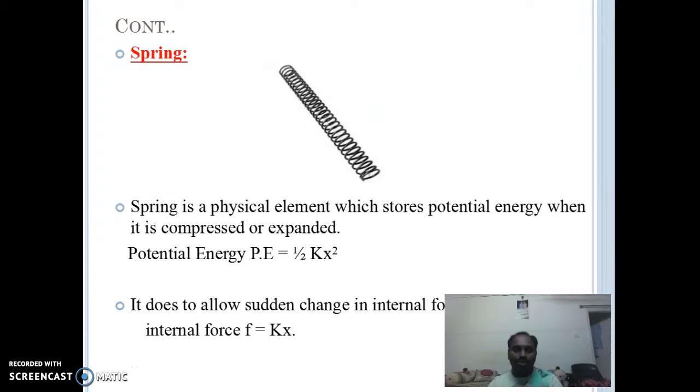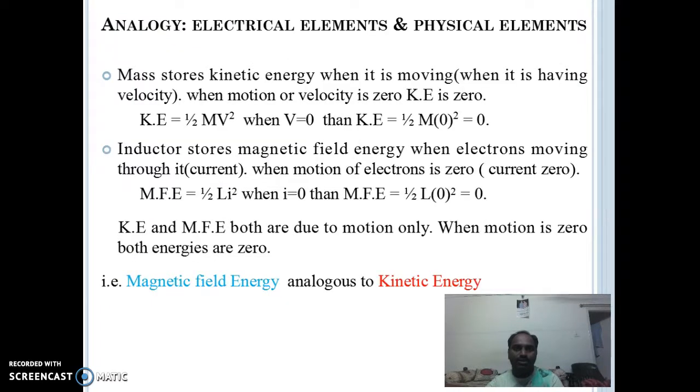Spring. Spring is a physical element which stores potential energy when it is compressed or expanded. Potential energy is P equal to half kx square. It doesn't allow a sudden change in internal force. Internal force is Fx.